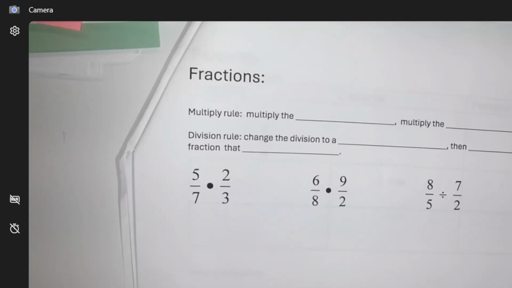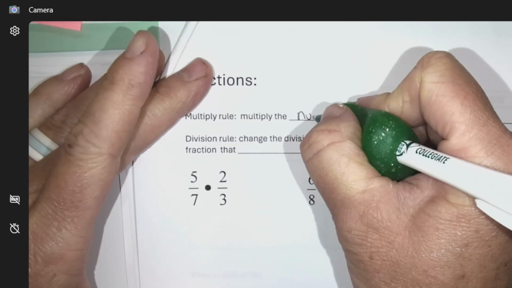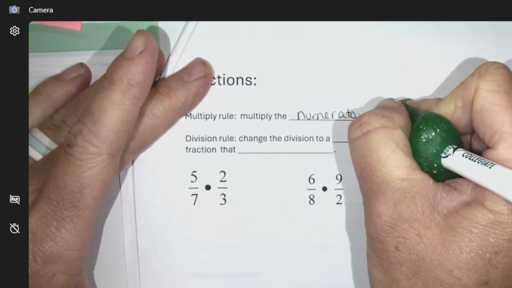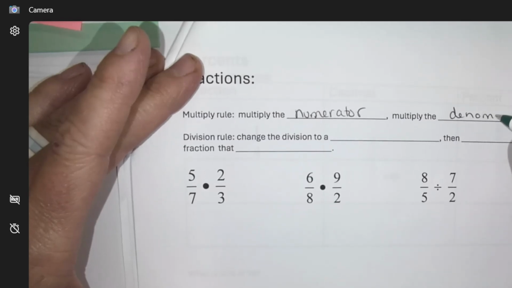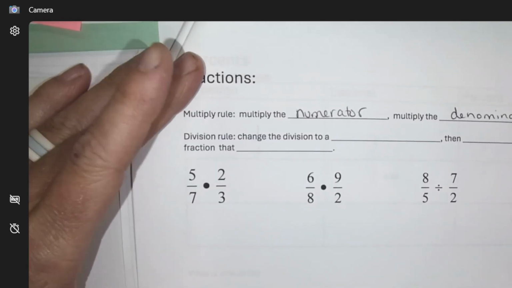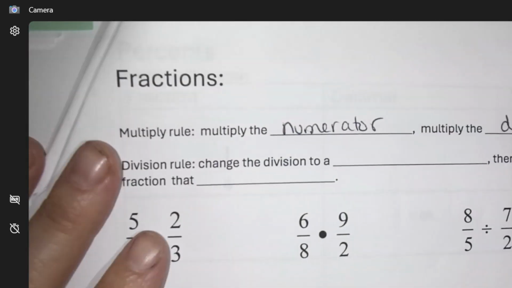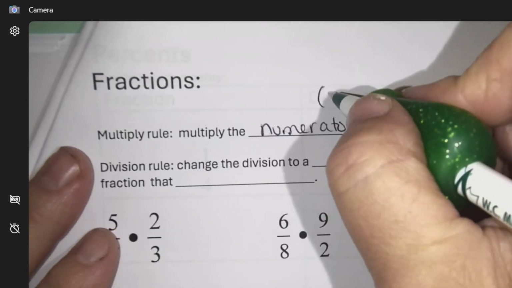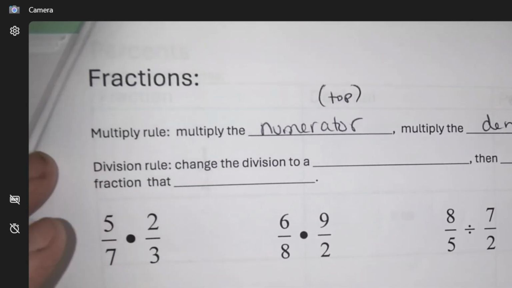Okay, when you are multiplying fractions, you would multiply the numerator and multiply the denominator. So, if you don't remember what these words are, the numerator is the top and the denominator is the bottom.